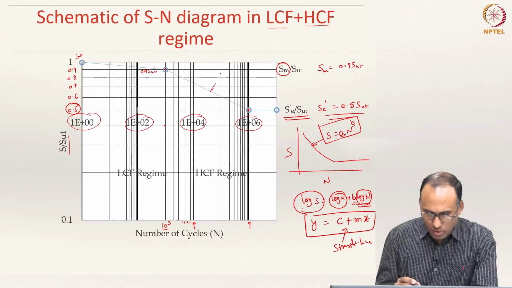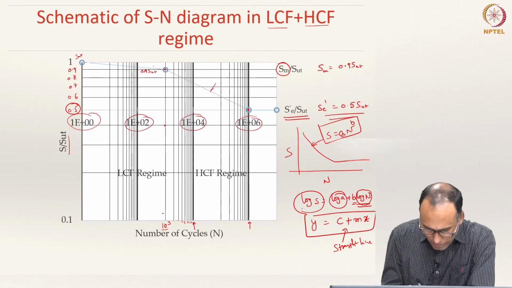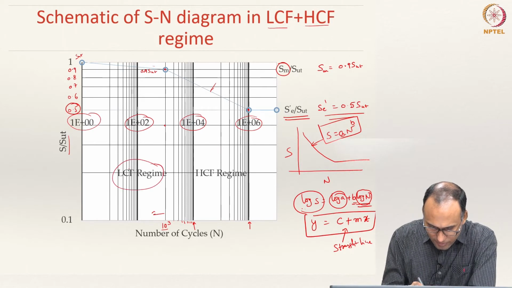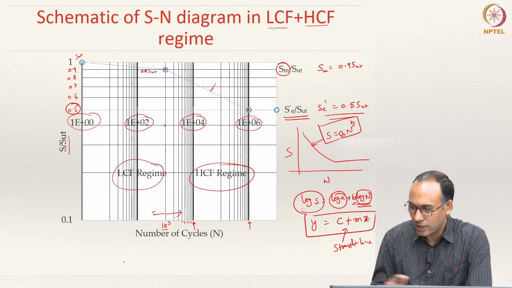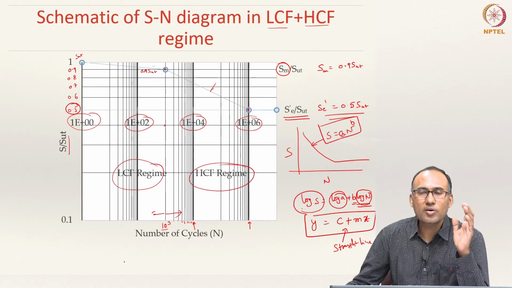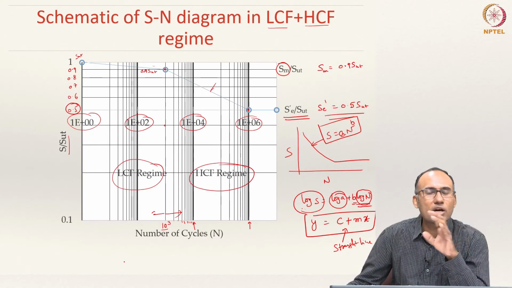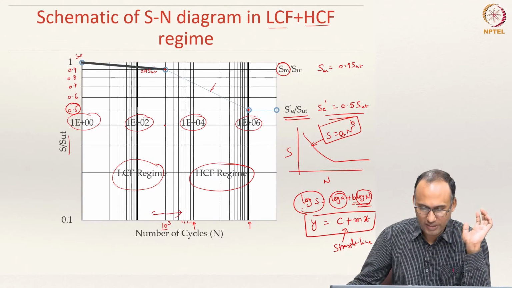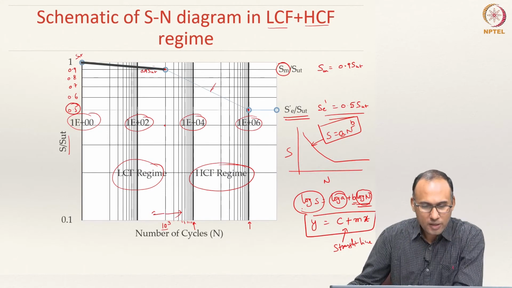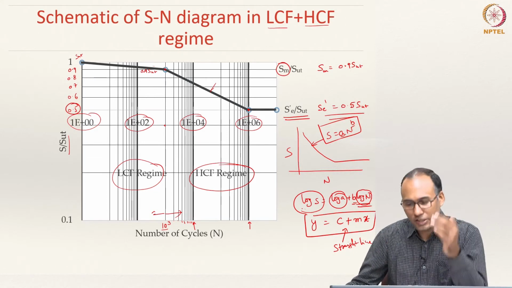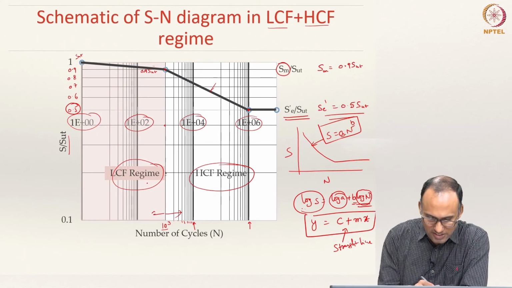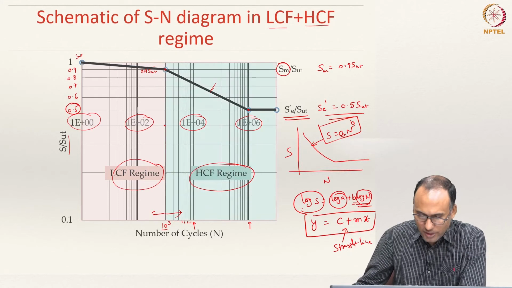All right. So the region left of 10 power 3 cycles is called the LCF regime. The region right of 10 power 3 cycles is called the HCF regime. So we are going to focus our attention on the HCF regime only. We are not going to do any analysis for the low cycle fatigue regime. So that is your LCF, that is your HCF regime, and that is your endurance limit. So this part is LCF and that part is your HCF.